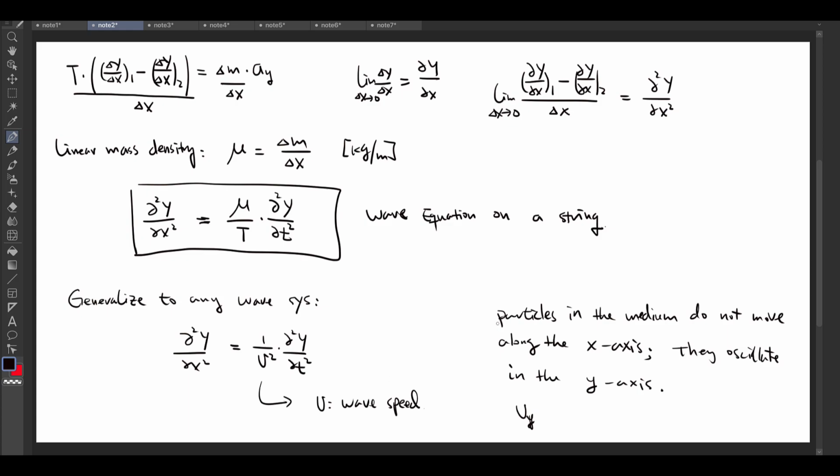So that's why we have this standard differential equation to solve for next time. We're going to talk about a solution to this differential equation and the meaning of the solution.